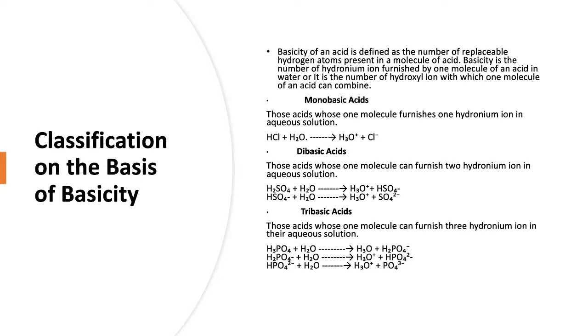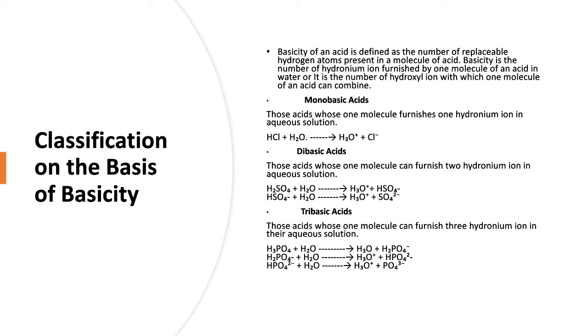Let us discuss the first one, and that is monobasic acid. In it, one molecule of an acid produces one hydronium ion on ionization in water. Examples: hydrochloric acid, hydrobromic acid, acetic acid, formic acid, nitric acid.